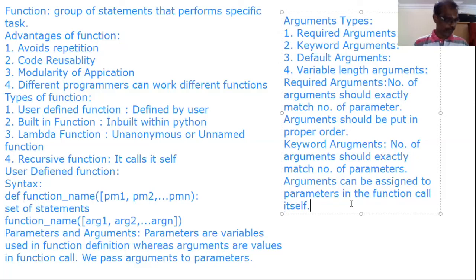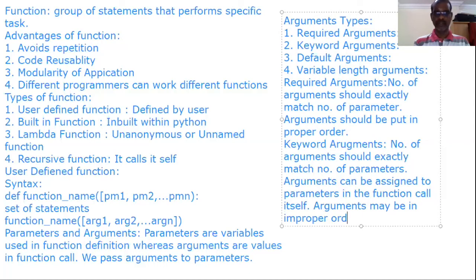One more concept, arguments may be in improper order. Before, arguments should be put in proper order. Here arguments may be in improper order. Number of the arguments should exactly match number of parameters. Arguments can be assigned to parameters in the function call itself.